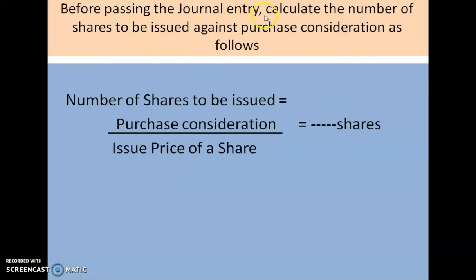Before passing the journal entry, calculate the number of shares to be issued against purchase consideration as follows. Children, we know that if we are purchasing an asset, the value of the asset will be there. So, we have to calculate for that purchase consideration how many shares we should issue to that vendor. The formula to calculate the number of shares to be issued is purchase consideration divided by issue price of a share. So you will get the number of shares to be given to that vendor.